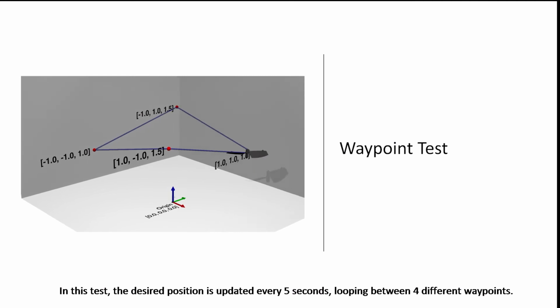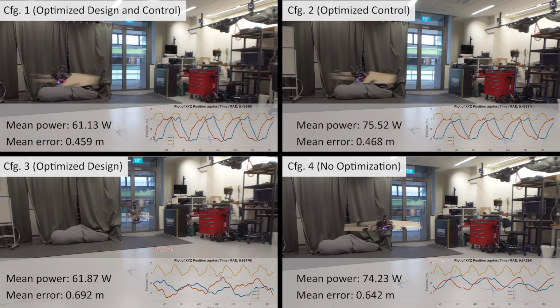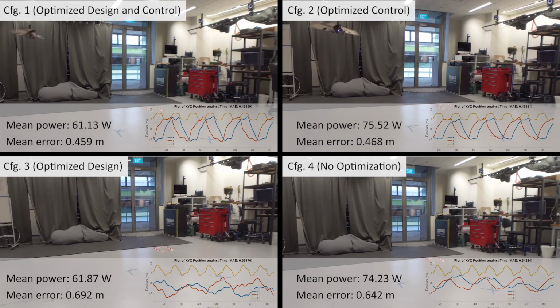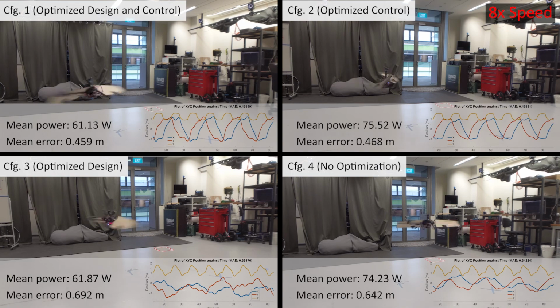In this test, the desired position is updated every 5 seconds, looping between 4 different waypoints. Similar to the previous test, Configuration 1 performs the best in terms of control performance and flight efficiency.